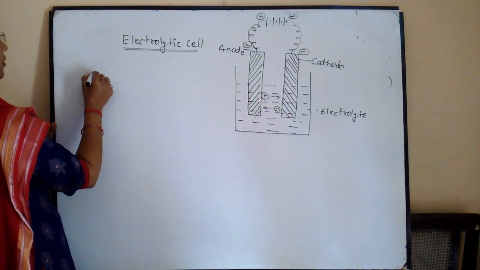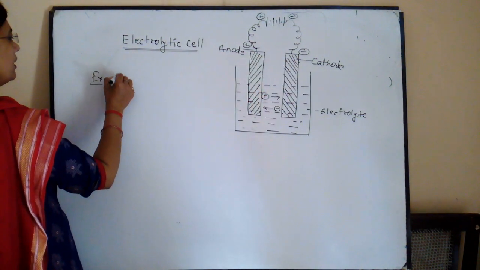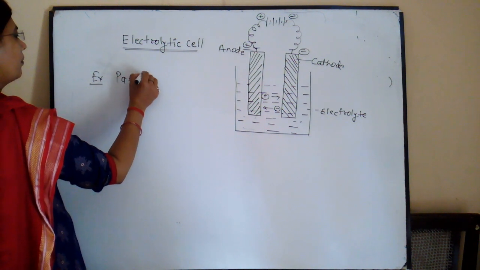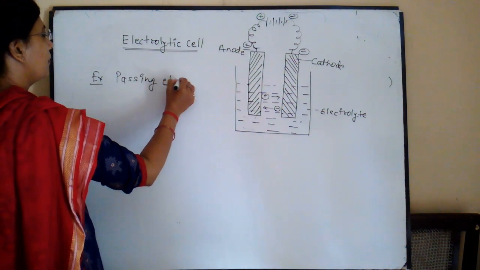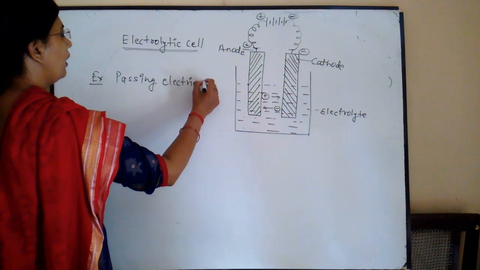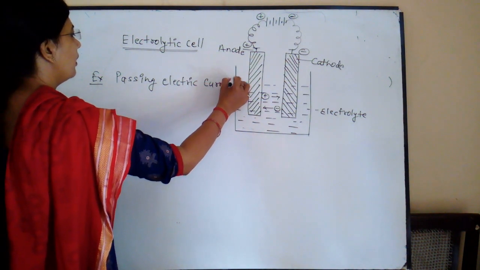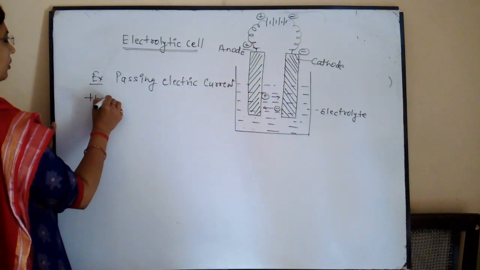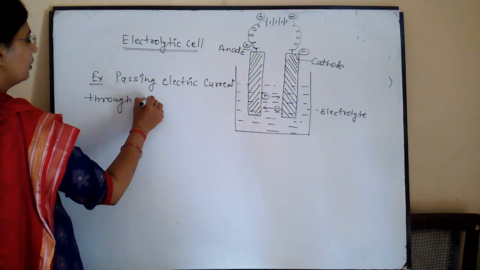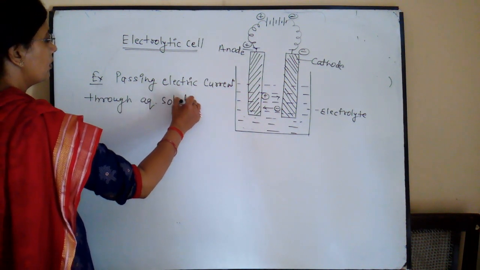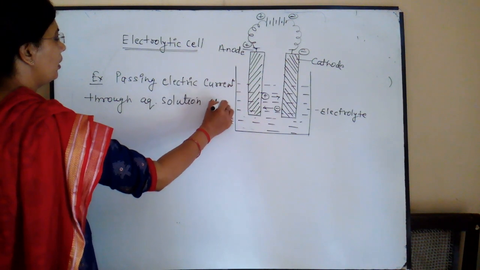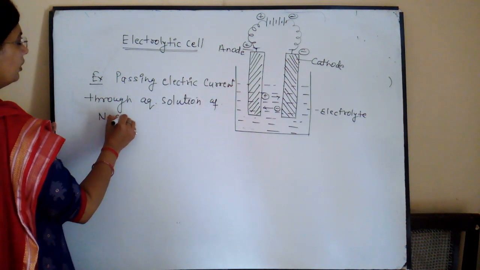For example, suppose we pass electric current through an aqueous solution of NaCl.